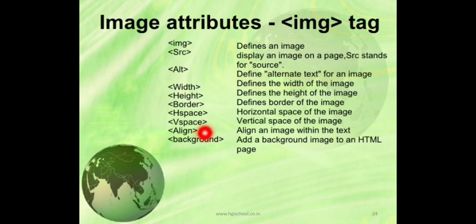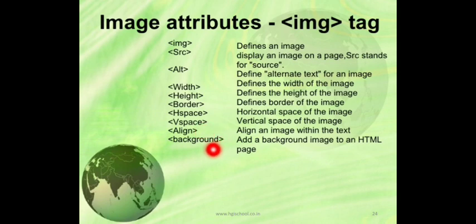It does not have center. Align center will not work. For that we have to use the center tag. So align has 5 values: left, right, top, middle, bottom.